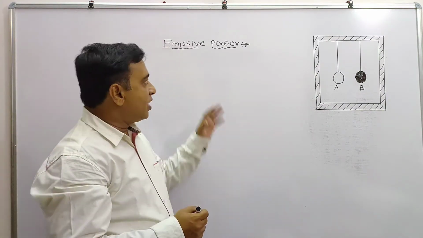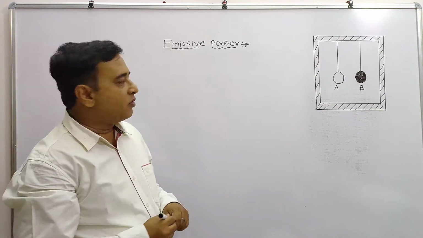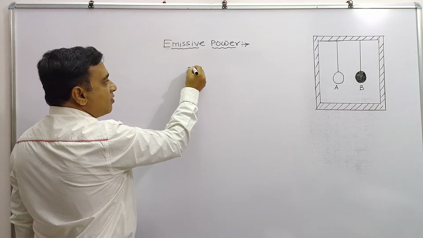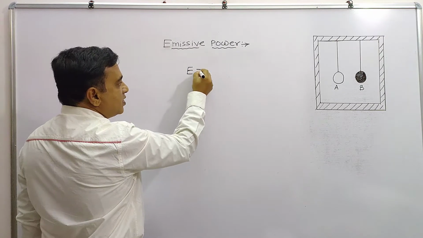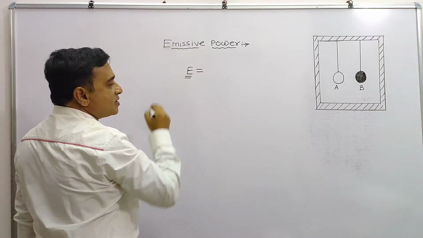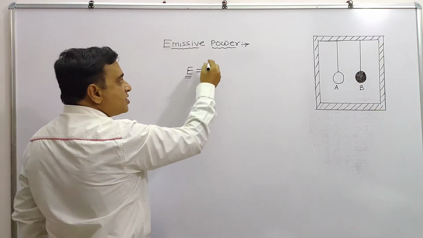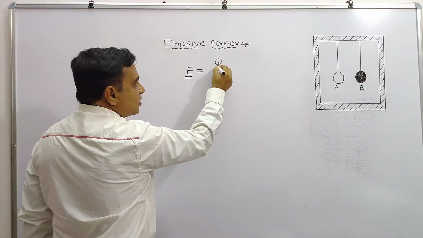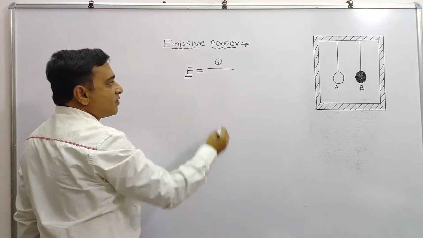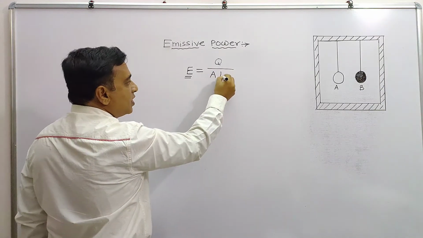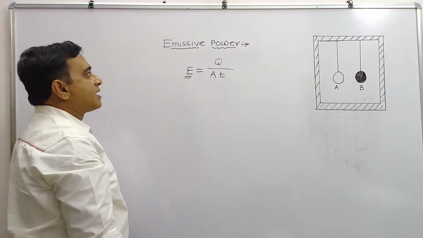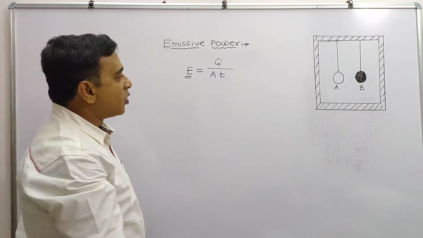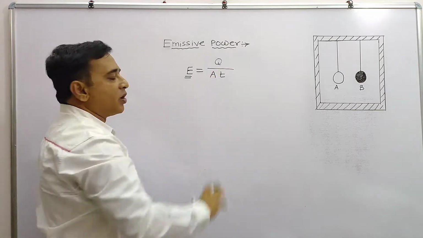Before starting, we are going to know a few definitions. We know this definition already, emissive power. Emissive power is denoted by the symbol E. Emissive power of a body is equal to the radiant amount of energy emitted from the surface of it per unit area per unit time, and is known as the emissive power of a general or ordinary body.